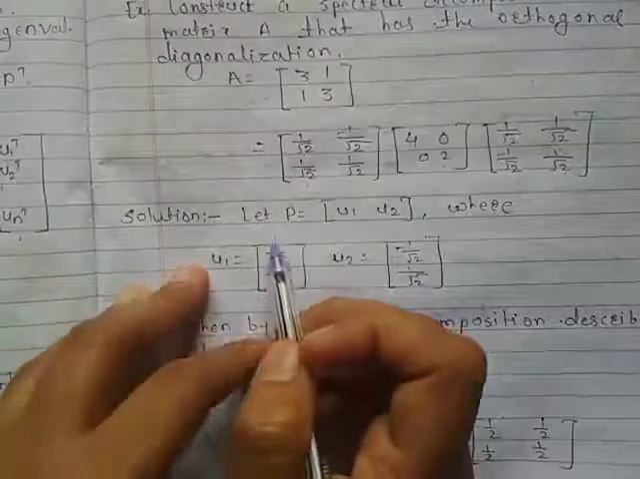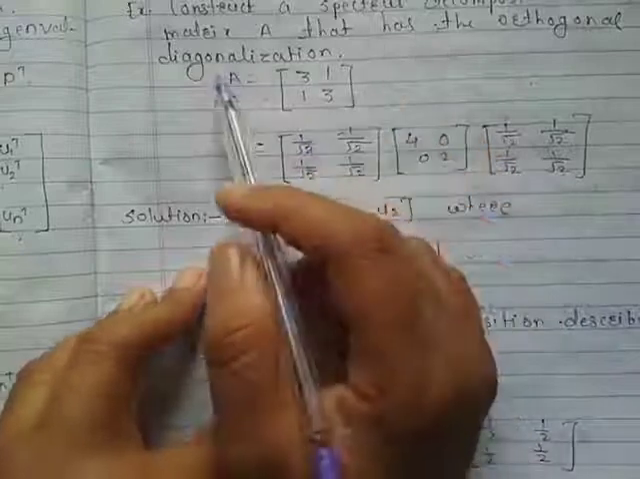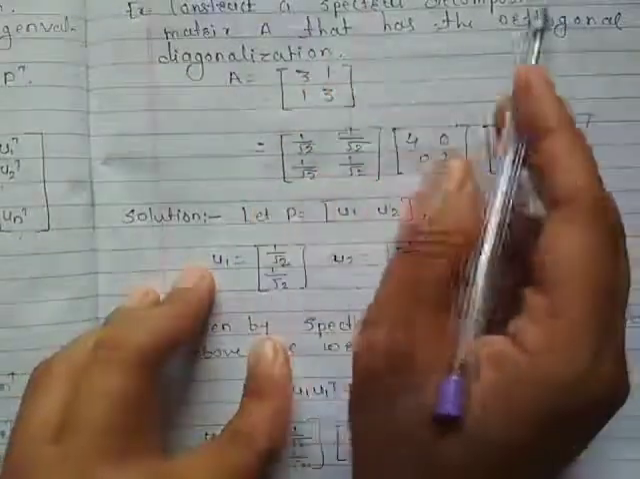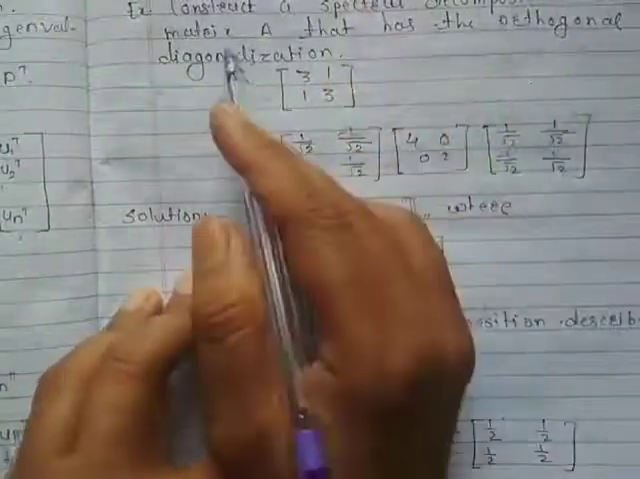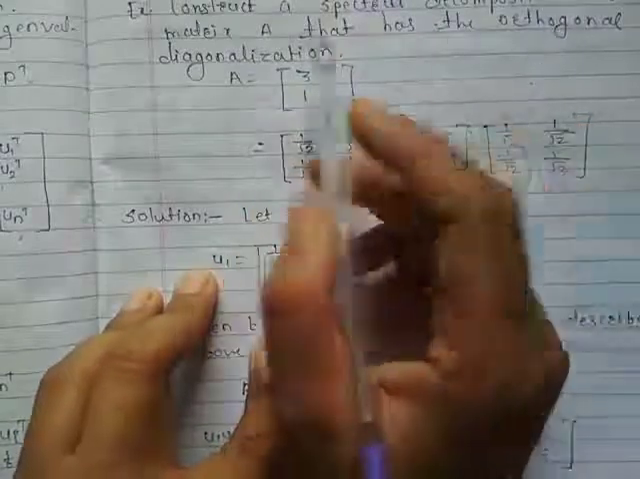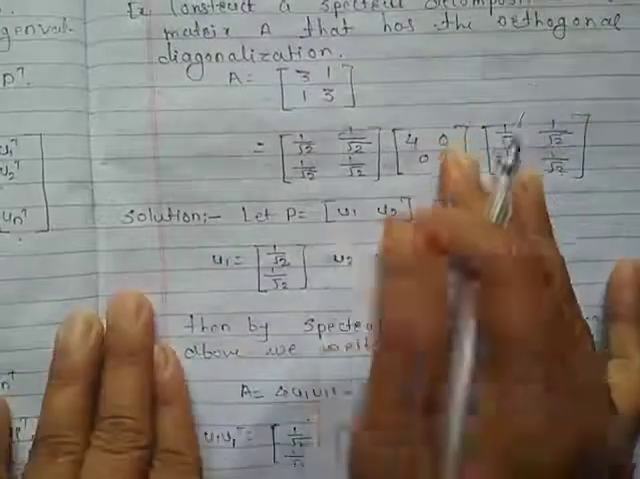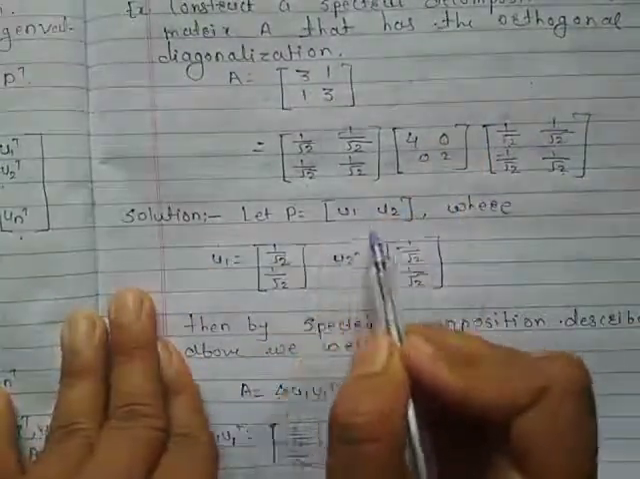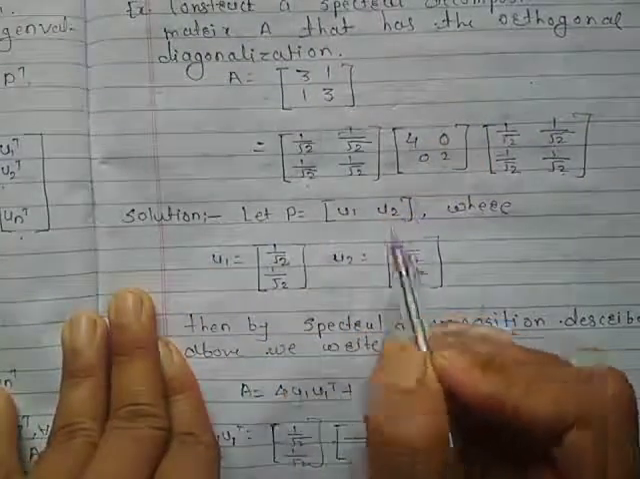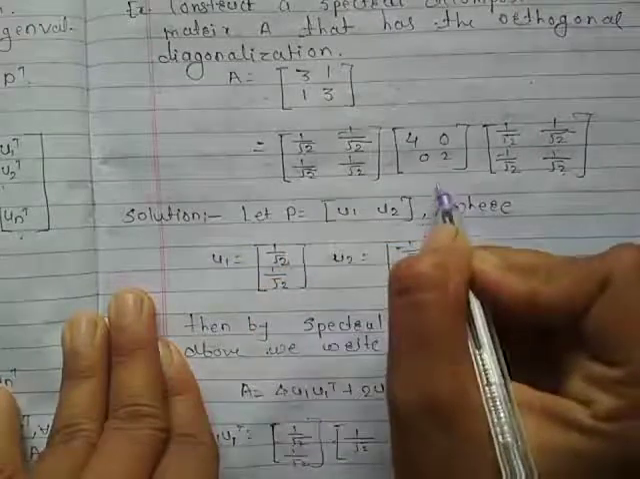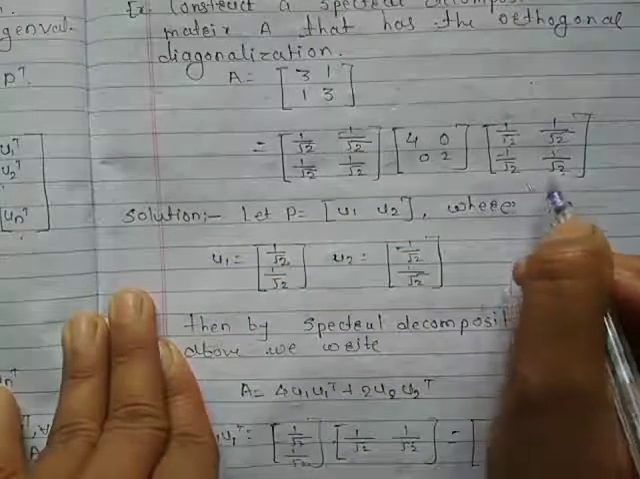Solution. First of all, see what the problem is. We have to construct a spectral decomposition of the matrix A that has an orthogonal diagonalization given. Okay. Let P equal matrix [U1, U2]. This is matrix P, this is matrix D, and this is matrix P transpose.